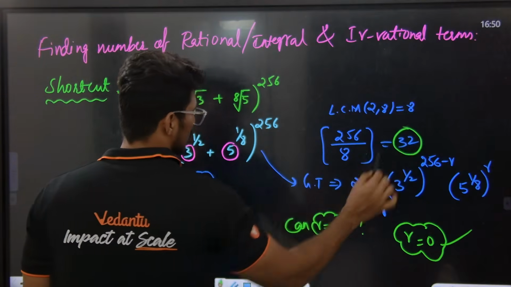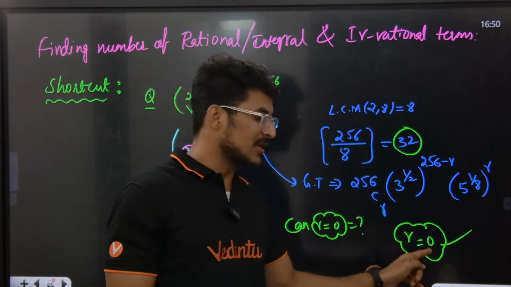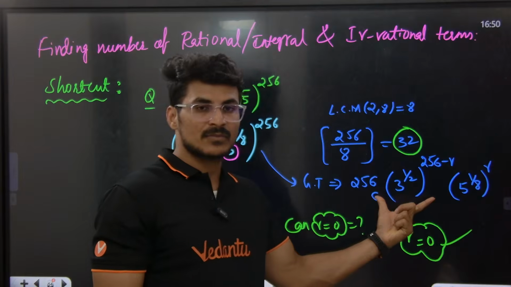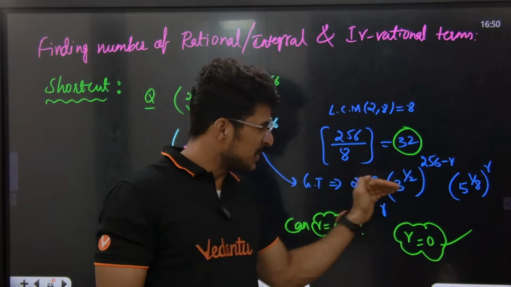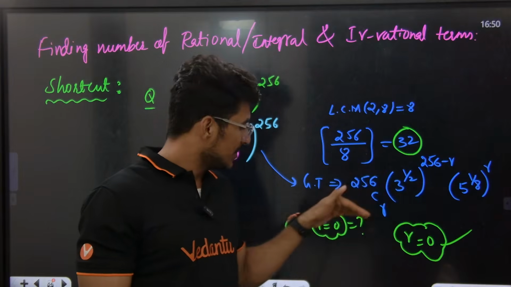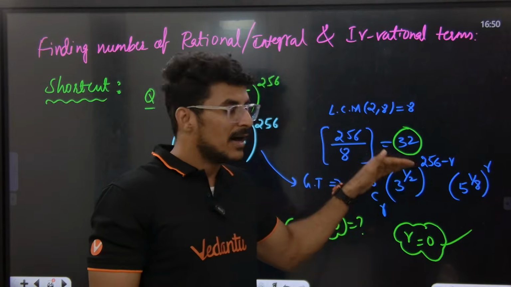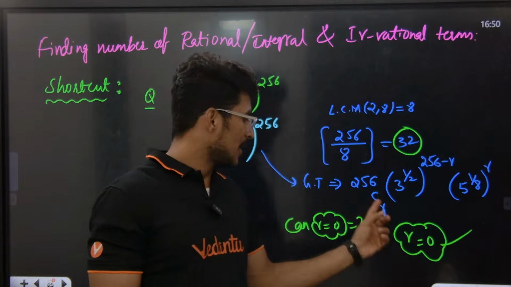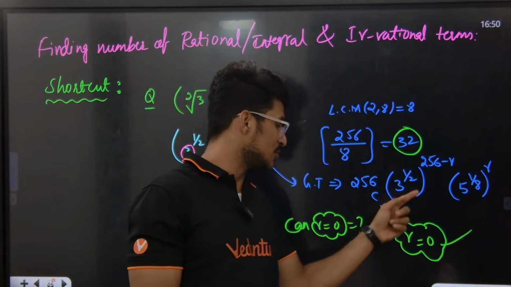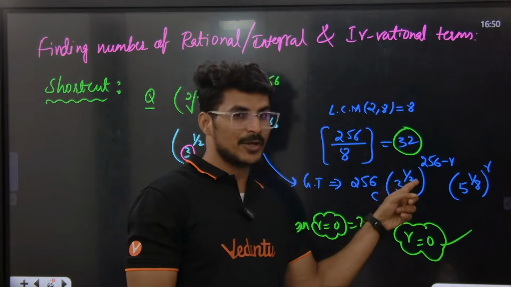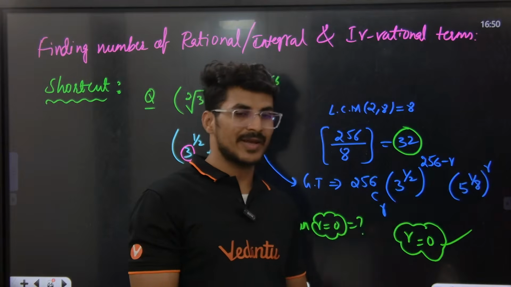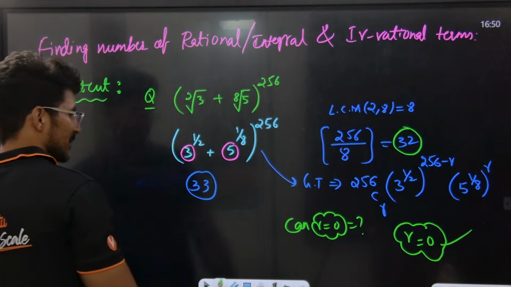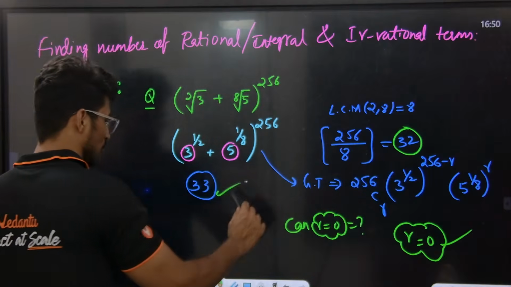So 32 we got. In the 32, r is equal to 0 was not included. இப்போ நான் general term, if I write general term like this, for r value 0 check பண்ணா, 256 divisible by 2 perfectly, and 0 divisible by 8. So அது பண்ணதுக்கு அப்புறம் எனக்கு r value 0 accept ஆயிடுச்சுடா. r value 0 accept ஆயிடுச்சுனா 32 க்கு ஒரு வேல்யூ ஆட் பண்ணா 33 வரும். So this is the answer.